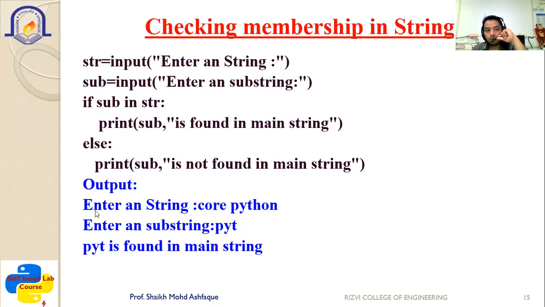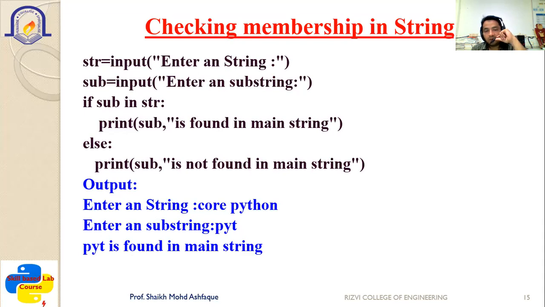So you can see the output: enter a string, core Python; enter a substring, pyt. You want to check pyt. So pyt is available, as we can see here. Whenever it checks if sub, that is pyt, in str, it gives the true condition. So here it prints that sub is found in the main string.